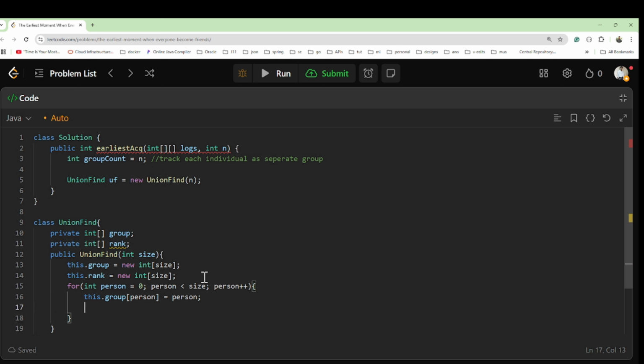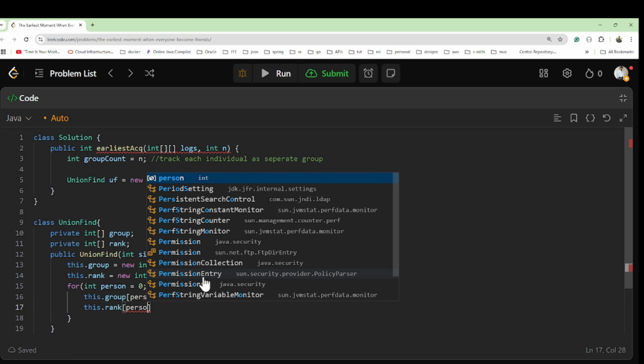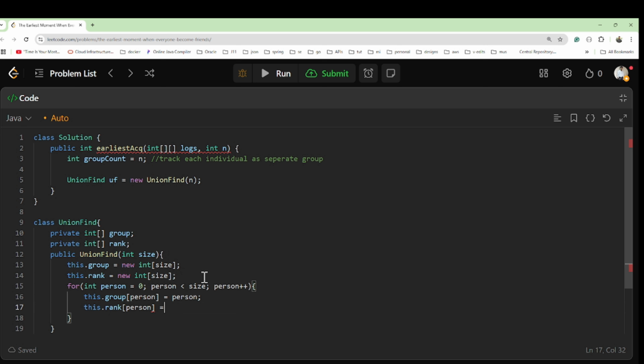Like this, right? Now what is the rank? This dot rank of this person equal to person. Okay, so we have initialized the group and rank, and also each element of the array, each index of the array, we have initialized and assigned the value. Now this part is done.